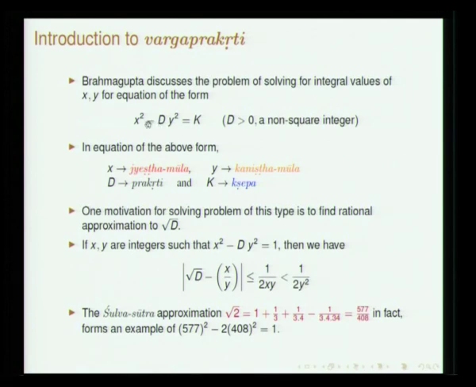You can see that if x and y are large and suppose k is equal to 1, then immediately you can get, as a first approximation, root d is equal to x by y. So root d minus x by y is less than 1 by 2xy, and that is less than 1 by 2y square.